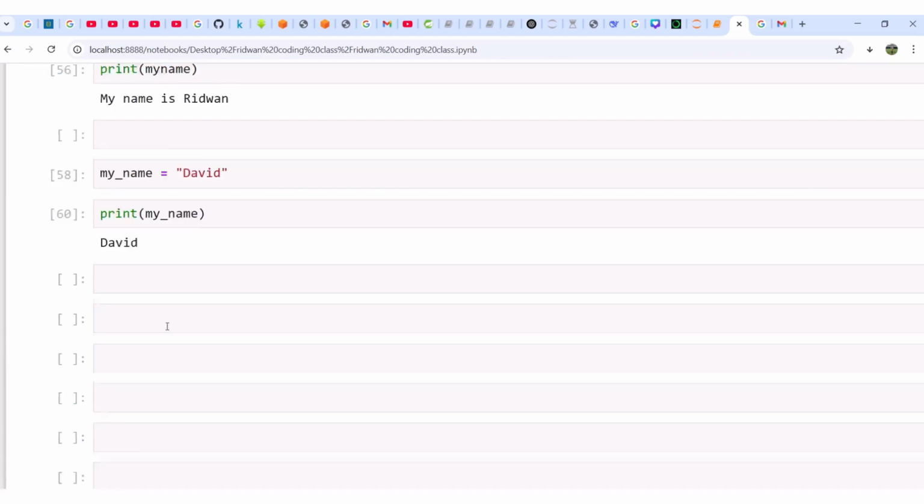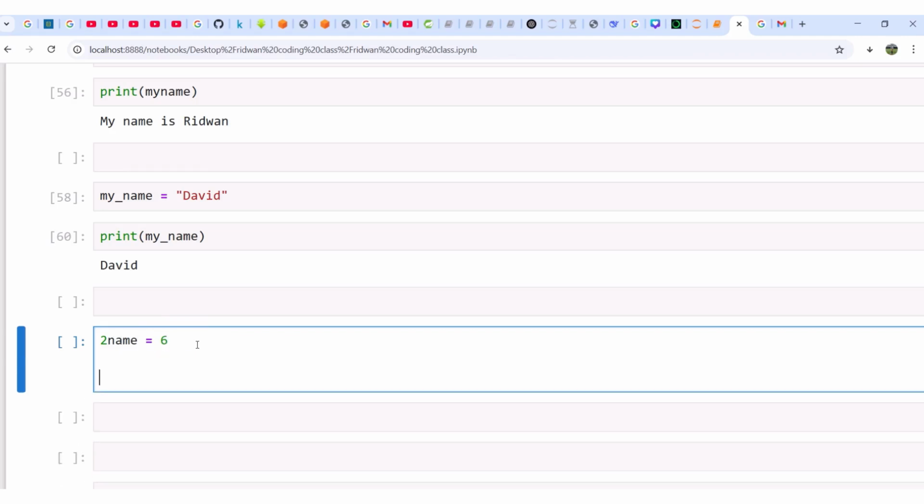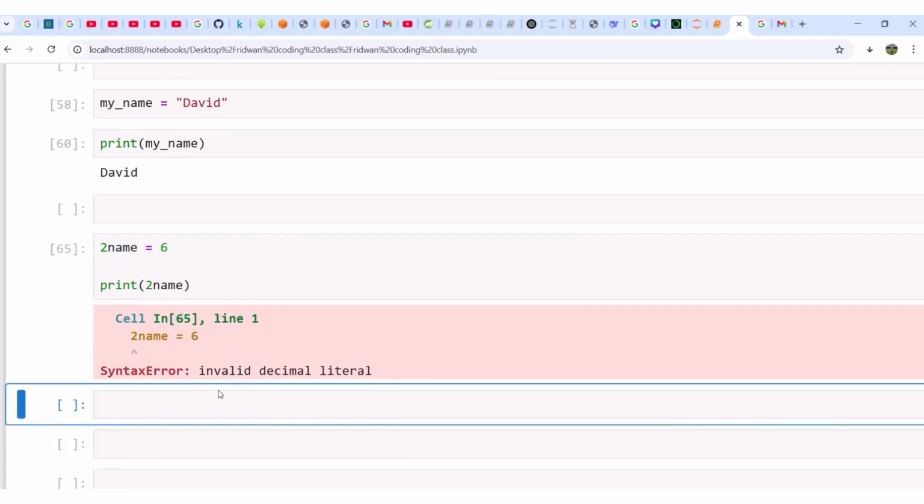Now, please, I want you to take note of something. You cannot start a variable with a value. You cannot say 2 name is equal to, maybe, 6, and then say print 2 name. There's nothing like that. This is not a valid variable name. Why? A variable cannot start with a value. If I run it now, it will give you an error. Can you see? Invalid decimal literal, syntax error.